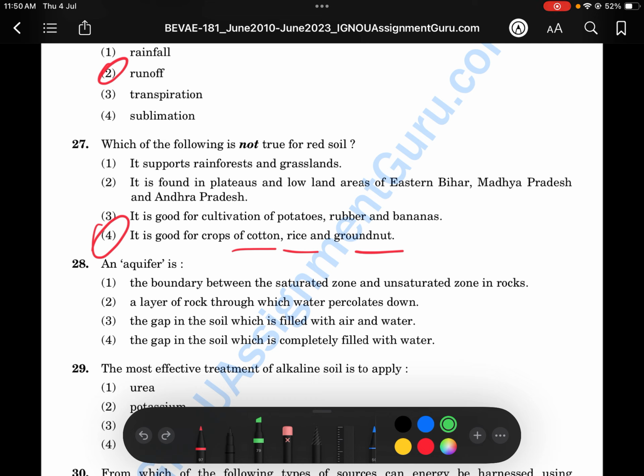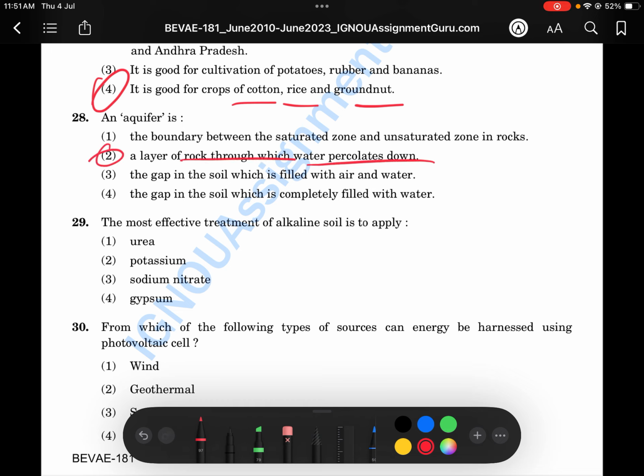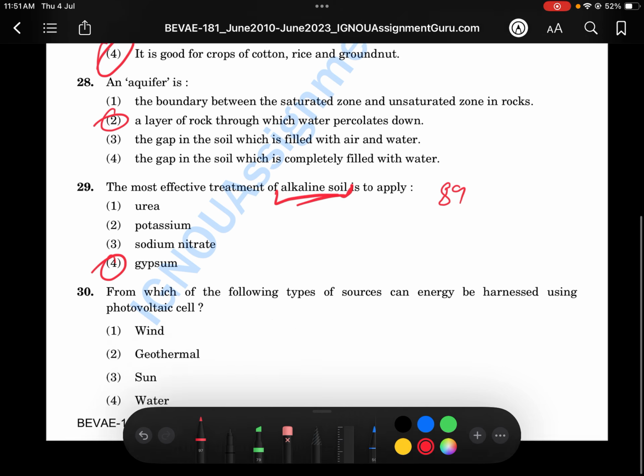What is an aquifer? You can find it in your textbook. A few question papers are really difficult, you can see. The answer is aquifer, a layer of rock through which water percolates down. Next question: the most effective treatment of alkaline soil is to apply gypsum. I think you have to check page 89 for this. Whenever you hear treatment for alkaline soil, the answer will be gypsum.